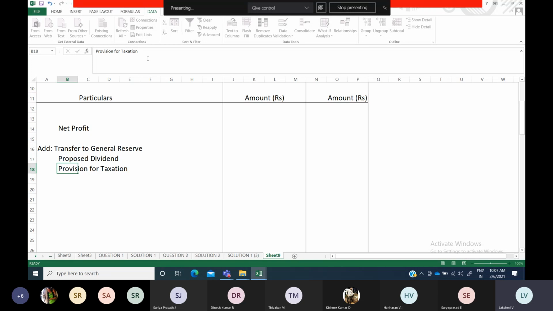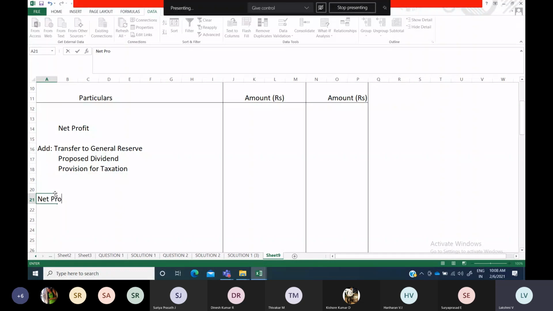So like this item you will do. Okay, you will add all these items, and finally whatever amount you are getting after adding back everything, that amount is known as net profit